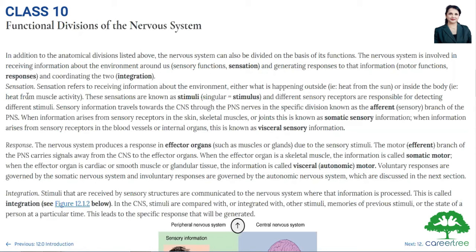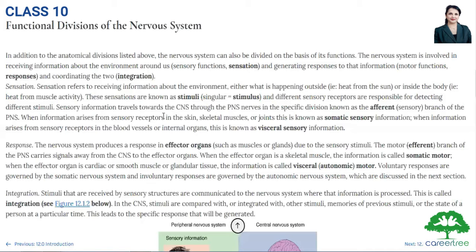First is sensation. Sensation refers to receiving information about the environment, either what is happening outside, that is heat from the sun, or inside the body, that is heat from muscle activity. These sensations are known as stimuli. Singular form, we can call it stimulus also. And different sensory receptors are responsible for detecting different stimuli.